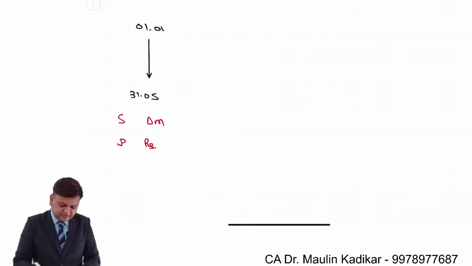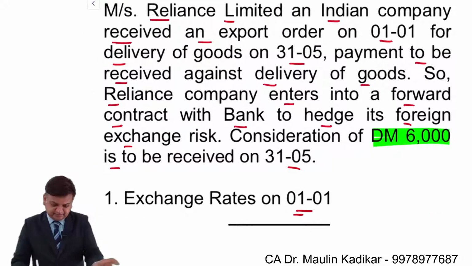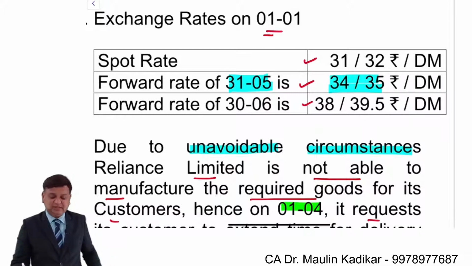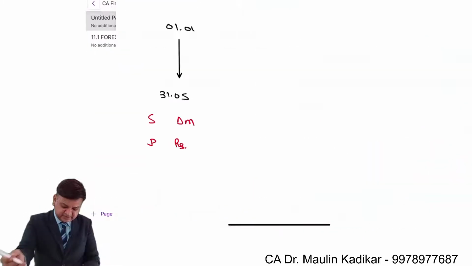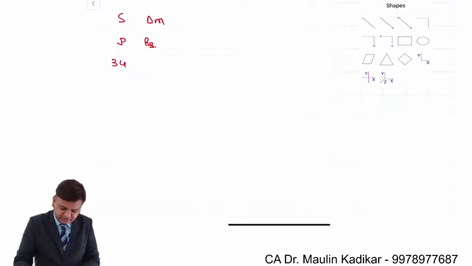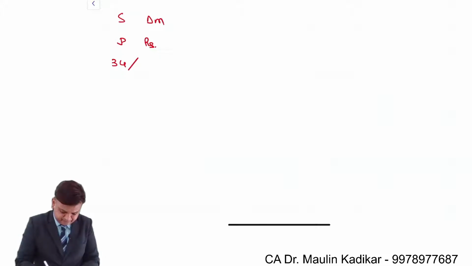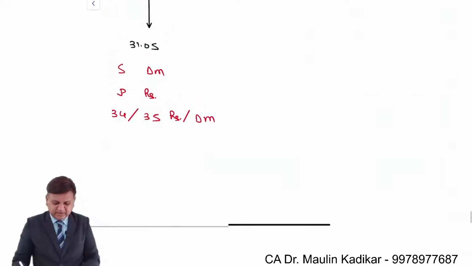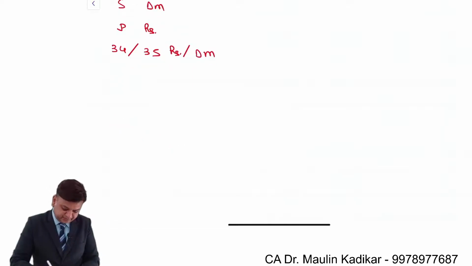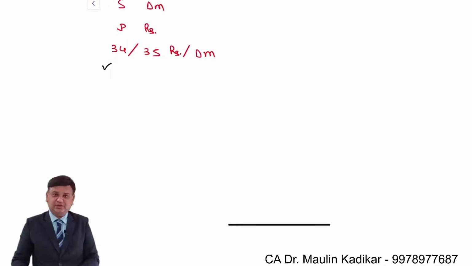We have been provided with the information about the forward exchange rates on 1st of January for 31st of May. This is the forward exchange rate. So over here we understand it is 34/35 rupees per Dutch mark. That must be the forward exchange rate. Sell of Dutch mark and purchase of rupees. So this is the amount of the rupees that you are going to receive.